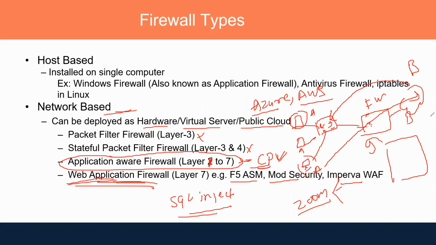Any question? Are web application firewalls physical firewalls, or are they virtual? You can deploy them as a virtual machine, or you can deploy them as physical as well. If you know the F5 product, BIG-IP F5, F5 has different modules: LTM, GTM, and ASM. So you can enable the ASM module on F5. The F5 box is physical hardware, so you can deploy that as physical, and you can also deploy as a virtual machine.